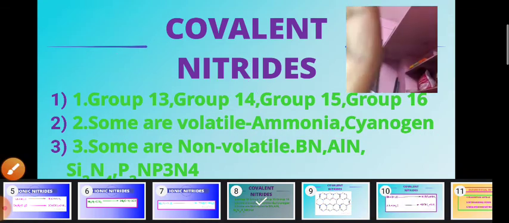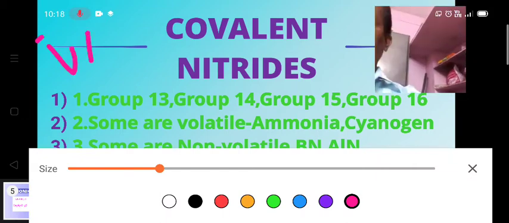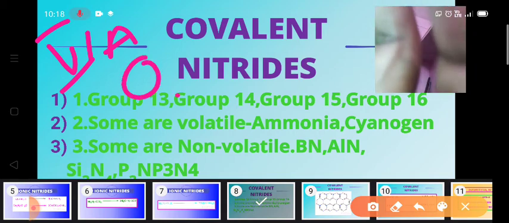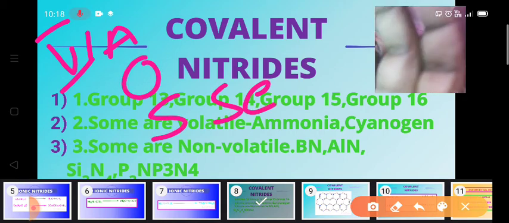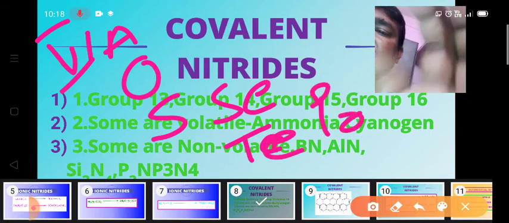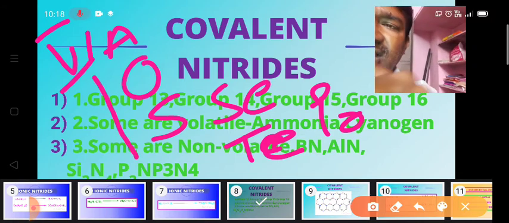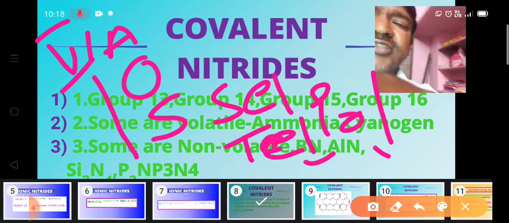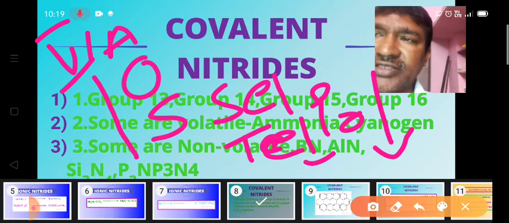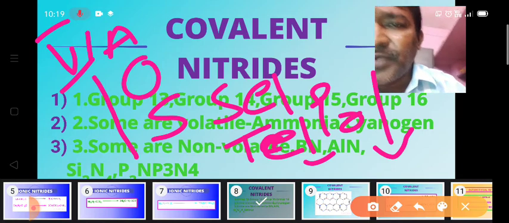Now we move on to the 6th group elements. The 6th group elements are well known to us: oxygen, sulfur, selenium, tellurium, polonium. Like that, "Asacetepo", we can easily remember what the 6th group elements are.